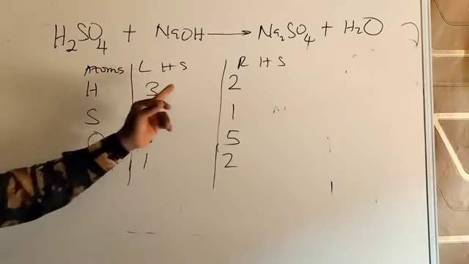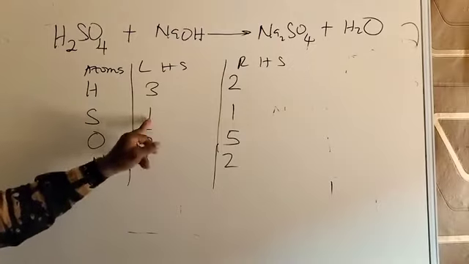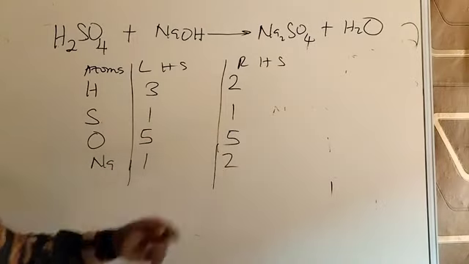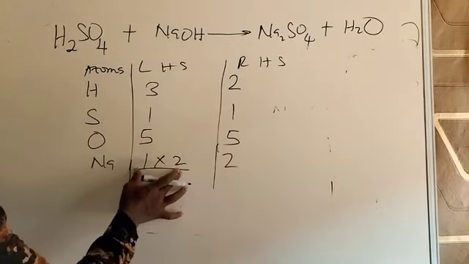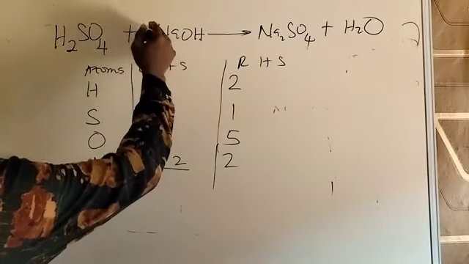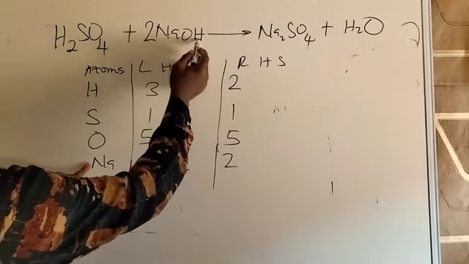Hydrogen is 3 and 2, but it will not be easy for hydrogen because 2 and 3 are not divisible. 1 and 5, okay. 1, 5 and 5. Go to sodium, 1 and 2. Multiply this side by 2. So on the left hand side, you increase sodium. Go to sodium, you see it here, put the 2 in front. By doing that, the 2 affects oxygen and also affects hydrogen.